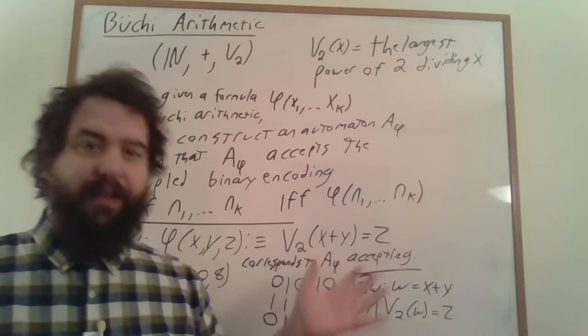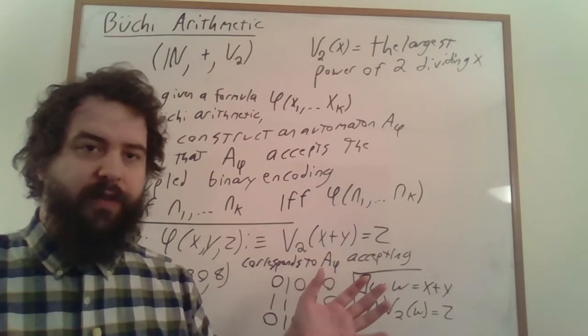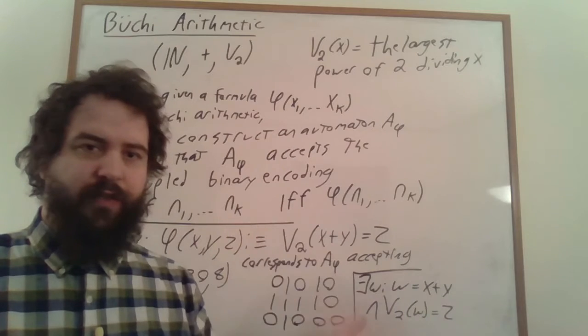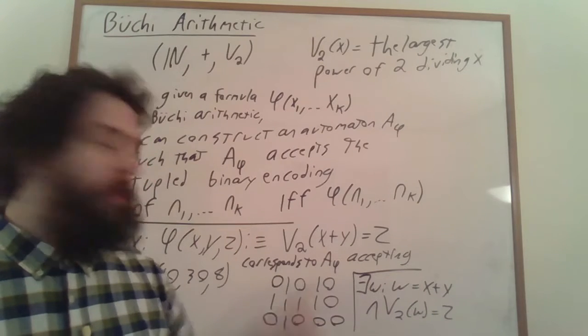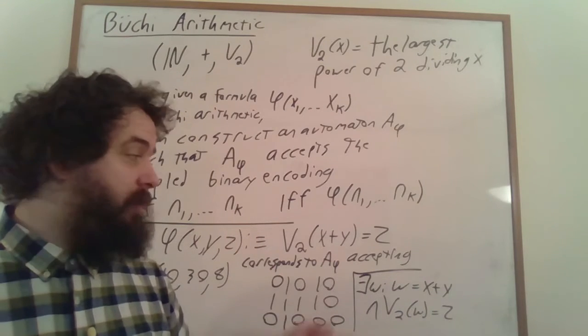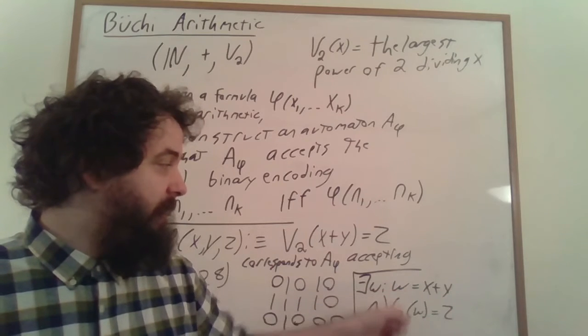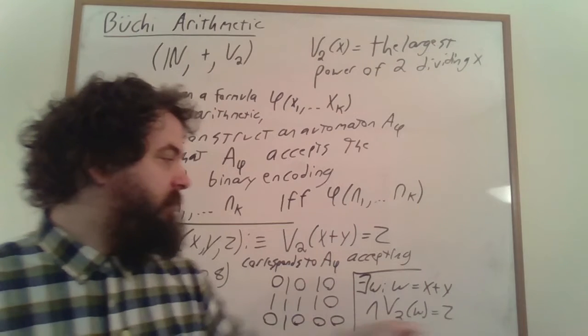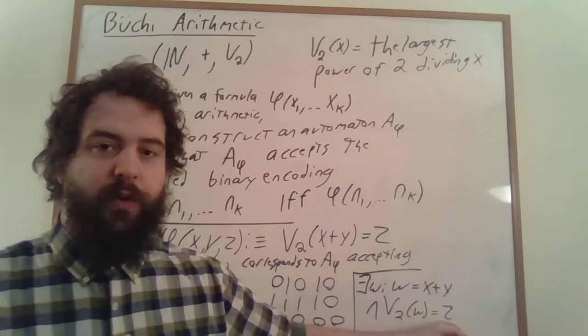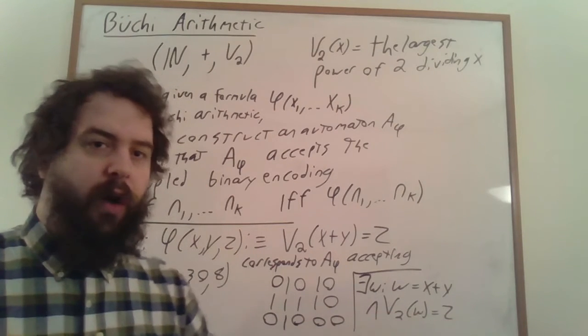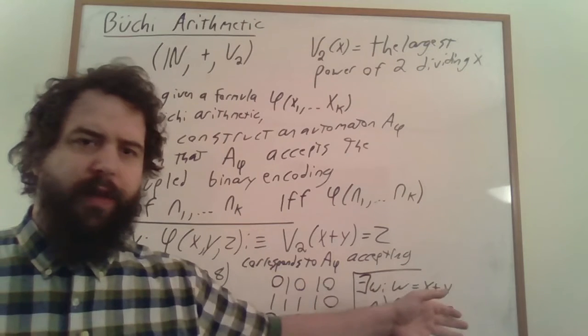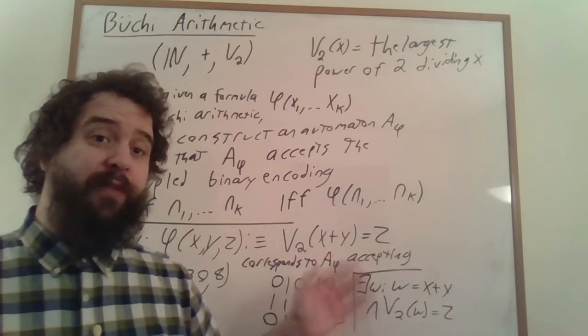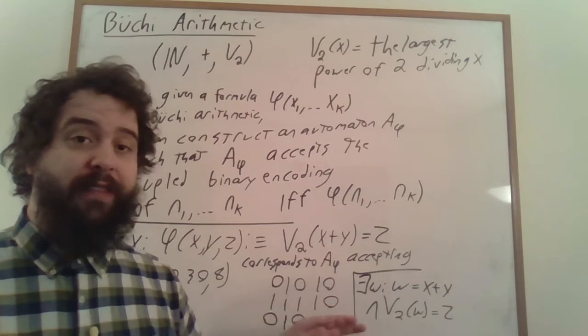There's going to be an infinite number of formulas. We'd have to do some sort of induction on that. It's just gross, and we don't want to deal with that. This way, our base case formulas are pretty much only going to look like this. Some variable is equal to the sum of some other variables, V2 of some variable is equal to some other variable, or maybe one variable is equal to another variable. And that's all that you have for atomic formulas. So those are the base cases.